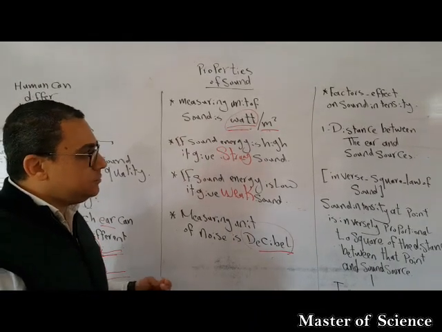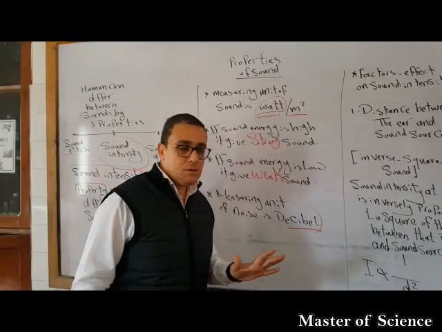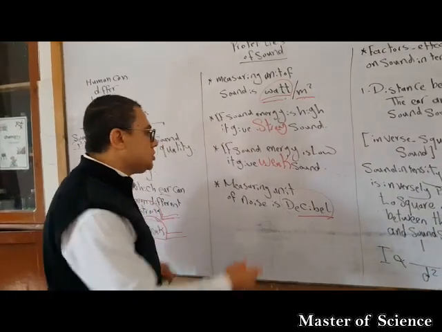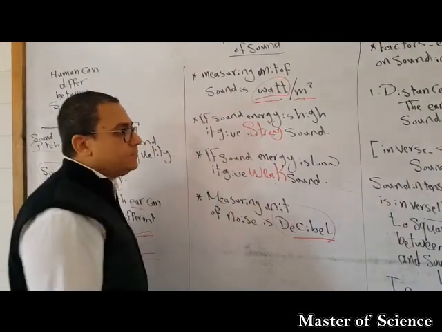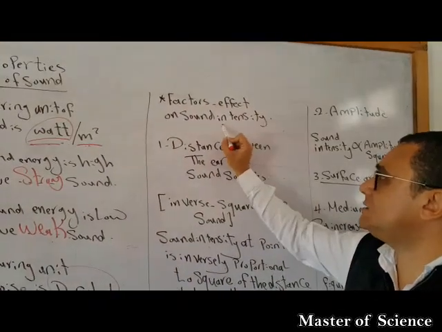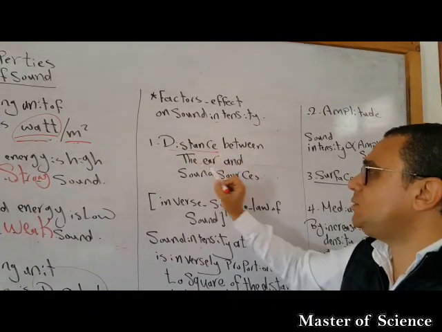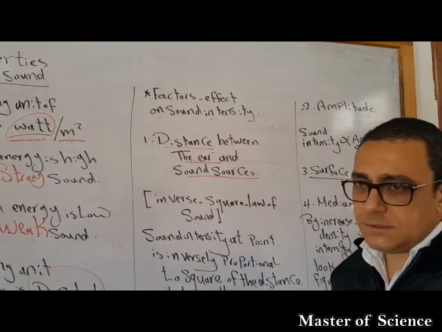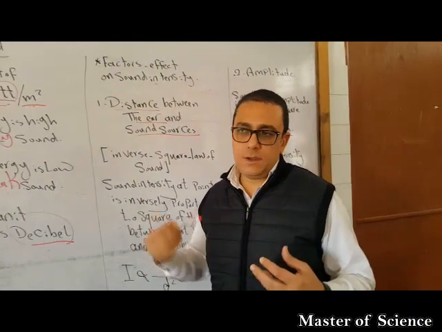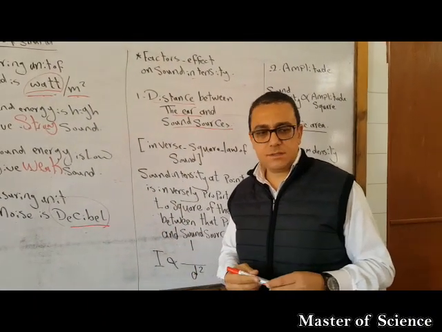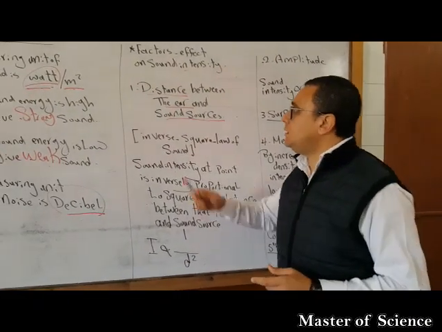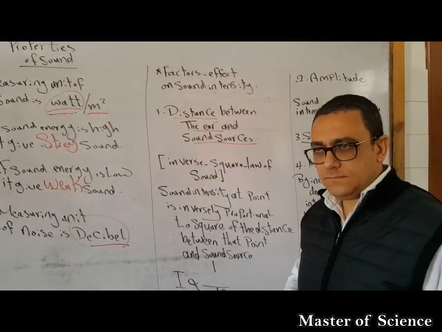But we have to know that there are 5 factors that affect the sound intensity. There are 5 factors that make your sound strong or weak. The first factor affecting the sound intensity is the distance between your ear and the source of sound, and this is logical. Why? If you are listening to a song and you move away from the speaker, it's normal that the sound intensity will decrease.